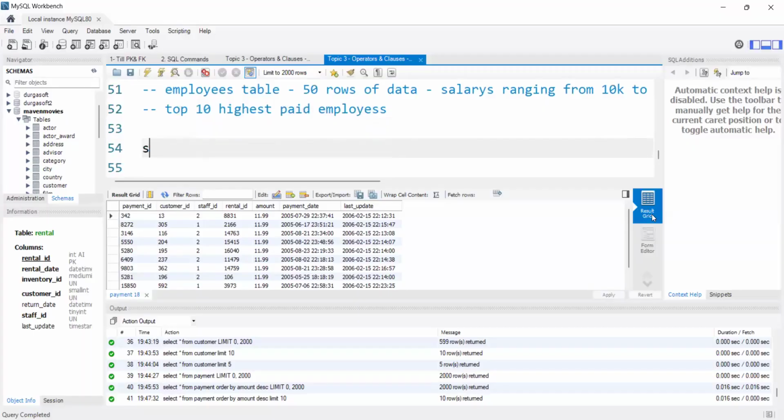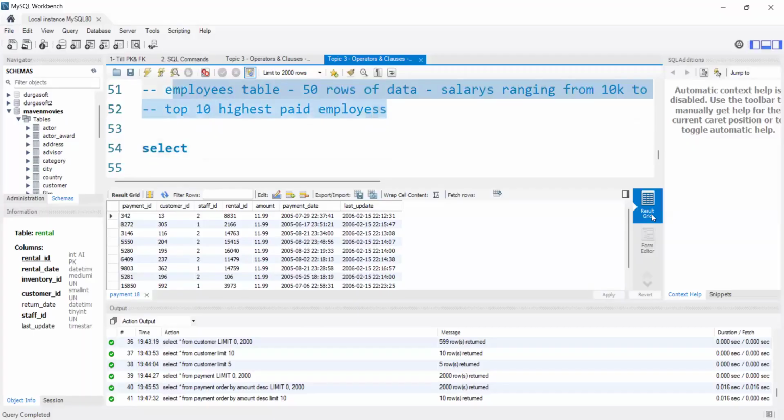At that time, what will I do? I cannot show you this output, but just imagine this scenario. I hope you got my question here, right? We have an employees table, 50 rows. In that we have different salaries starting from 10,000 to 50,000. But I want to see the top 10 highest paid employees.